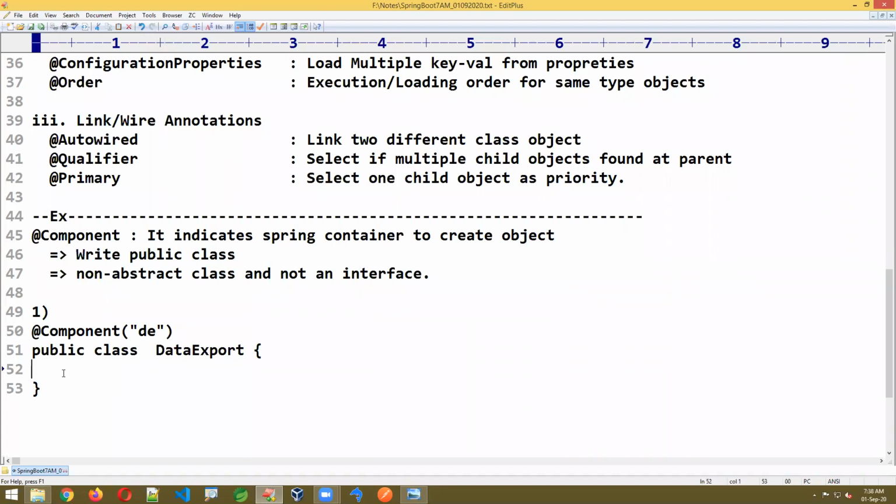Then what will the Spring container do? That's the question here. The Spring container will create the object, an object of what? DataExport. It is going to create the object of DataExport, something like DE equals new DataExport. Like this, the Spring container will do the object creation.